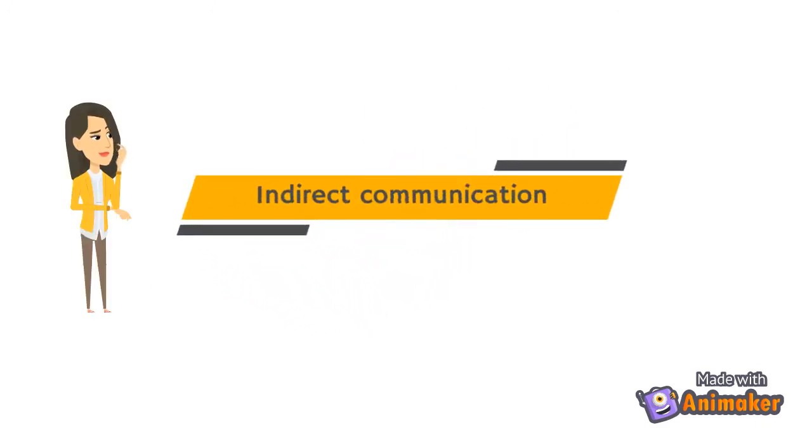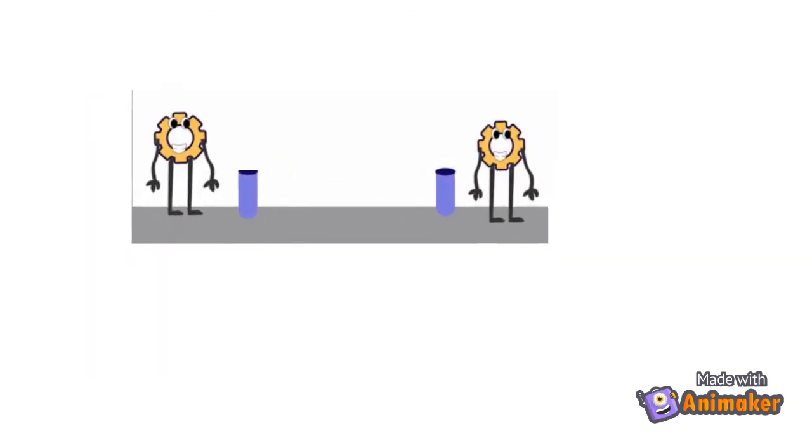Secondly, we have indirect communication. In indirect communication, the link between the sender and the receiver is done via a port or mailbox instead of direct addresses. The port acts as a mailbox for the messages. Each mailbox has a unique ID and unique owner, and the sender doesn't need to know the exact ID of the receiver. The sender simply sends the message via a mailbox and the receiver collects the message from that mailbox.